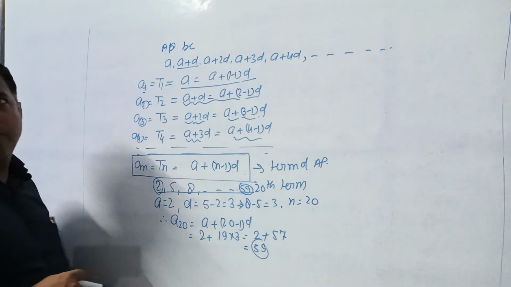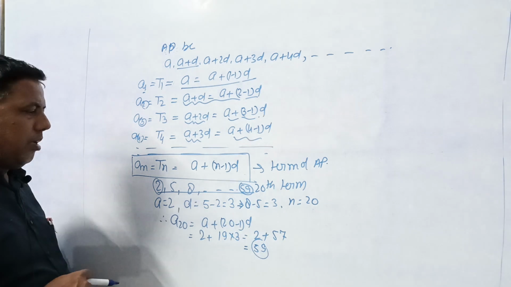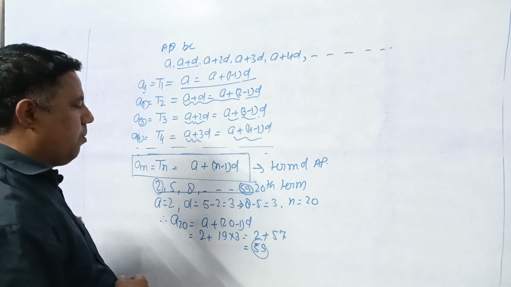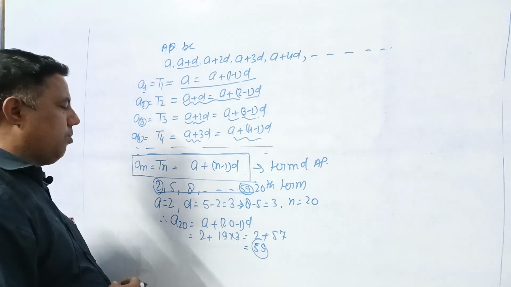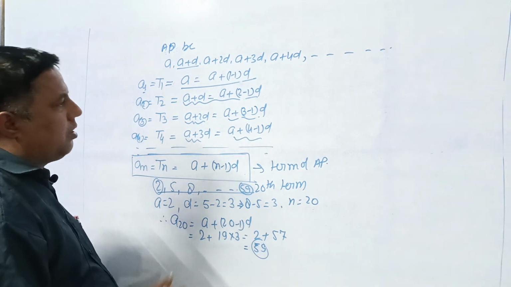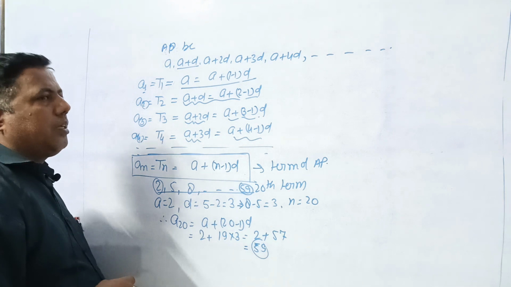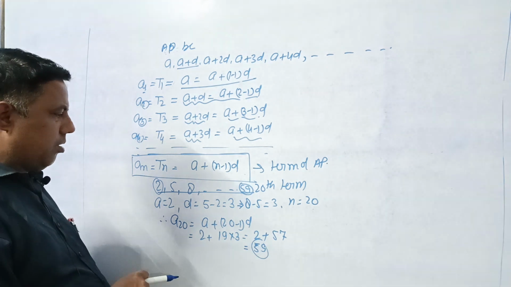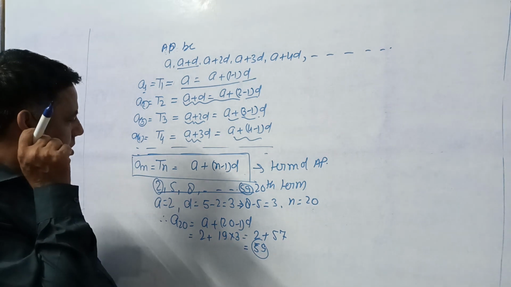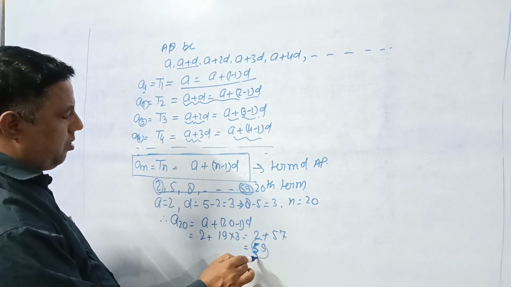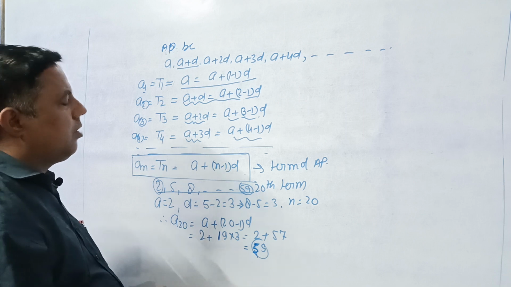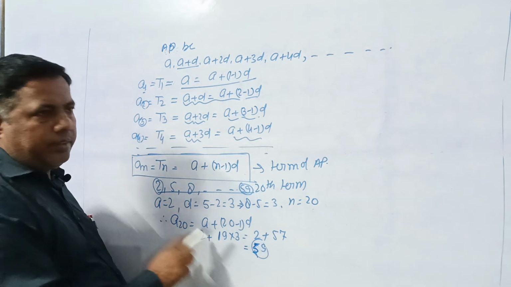So with the help of this formula, we can find the terms of an AP. Any problem? 57, not 27. 19, okay.